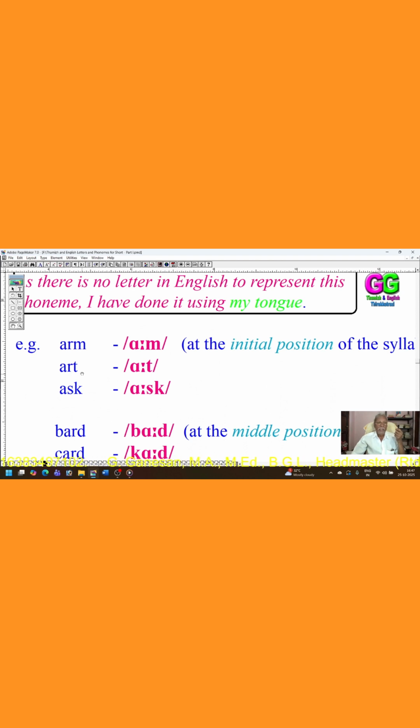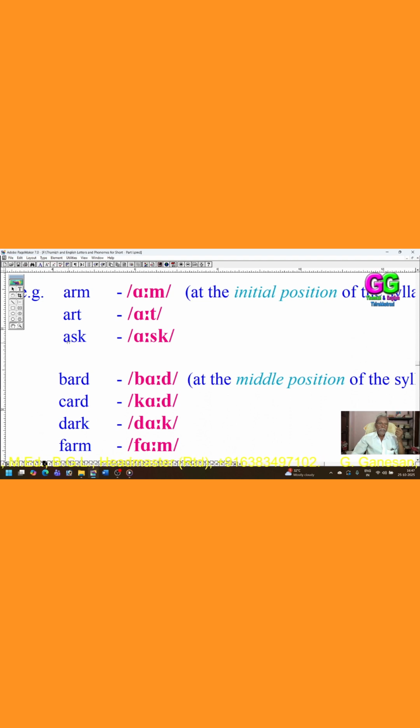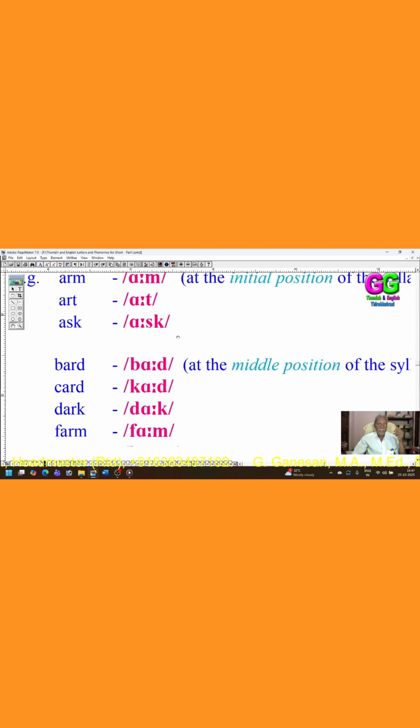At the initial position of the syllable: A, Im, A, it, art. A is ik, ask.